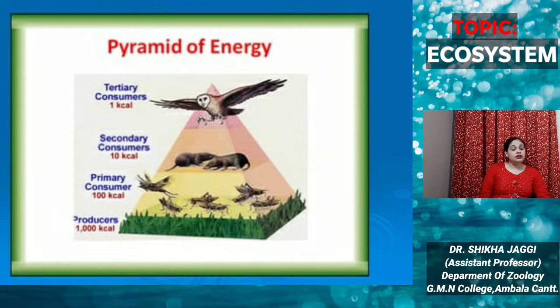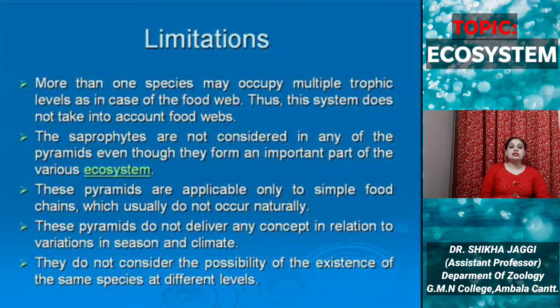Then what are the limitations of these ecological pyramids? Firstly, more than one species may occupy multiple trophic levels, as we have discussed in the case of food webs. Thus, this system does not take into account food webs.